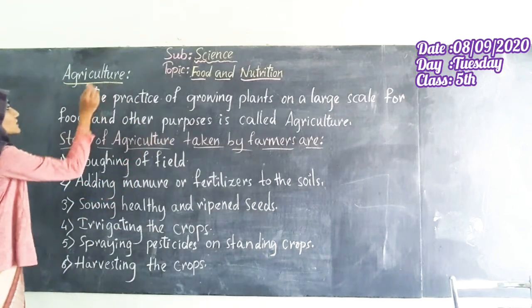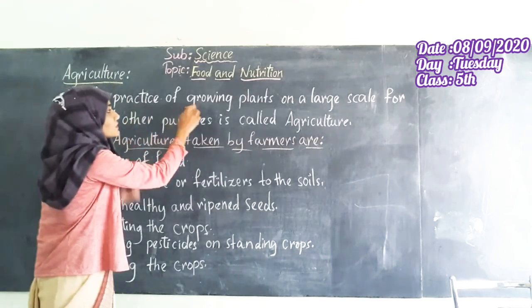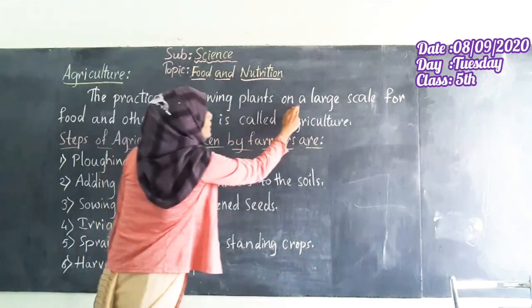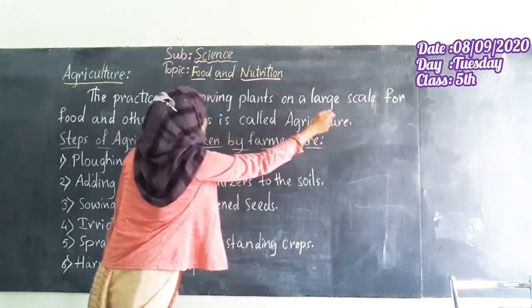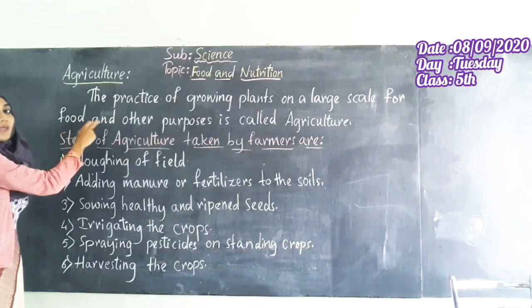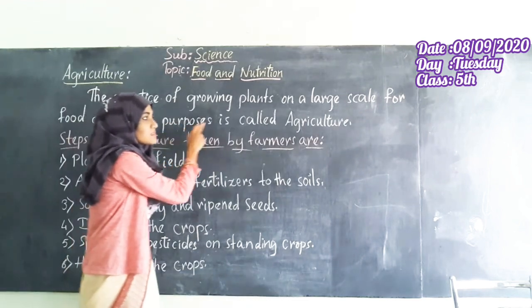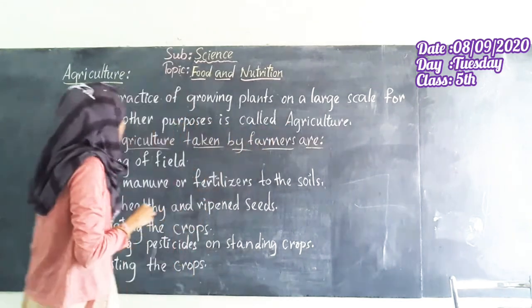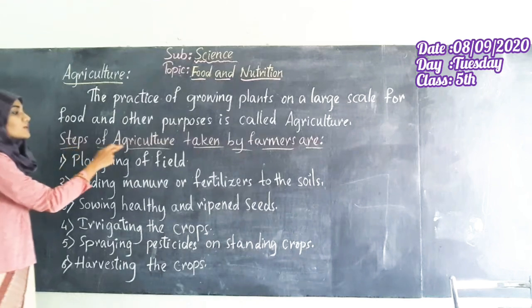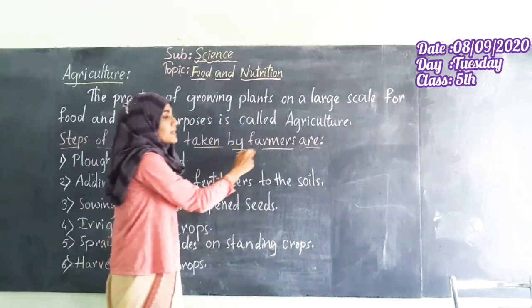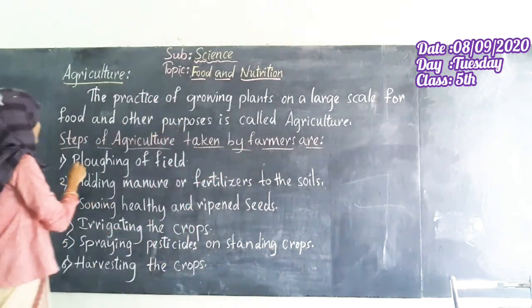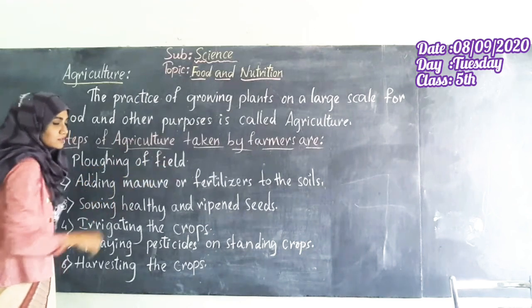Alright? So agriculture, the practice of growing plants on a large scale for food and other purposes, is called agriculture. Steps of agriculture taken by farmers are: plowing of field.